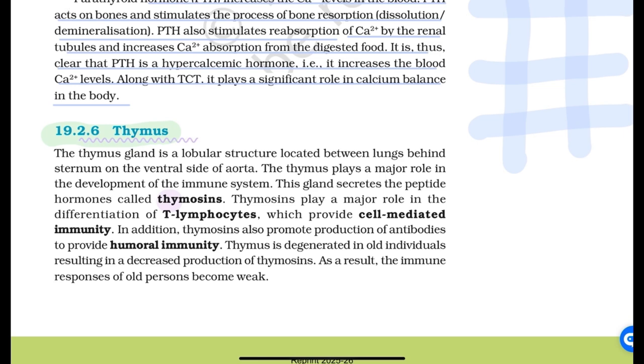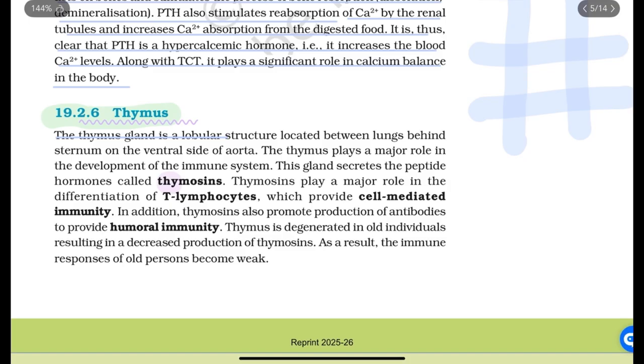Thymus. The thymus gland is a lobular structure located between the lungs behind the sternum and on the ventral side of the aorta. The thymus plays a major role in the development of the immune system. This gland secretes the peptide hormone called thymosin. Thymosin plays a major role in the differentiation of T lymphocytes, which provide cell-mediated immunity. In addition, thymosins also promote production of antibodies to provide humoral immunity.